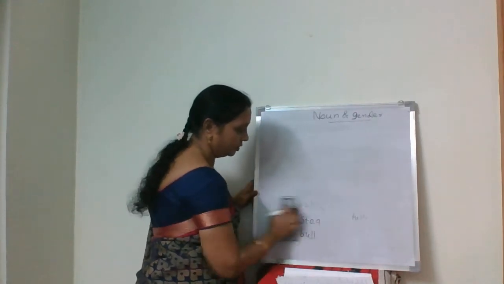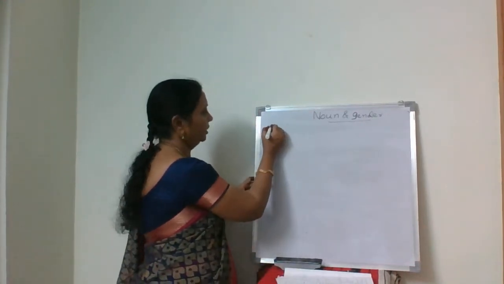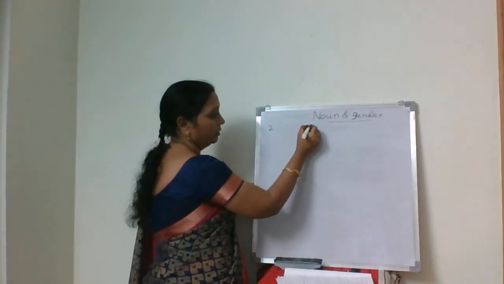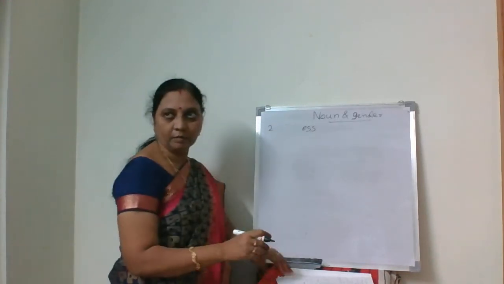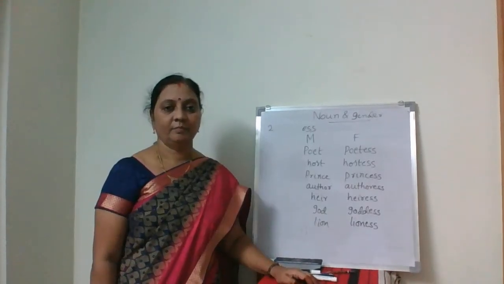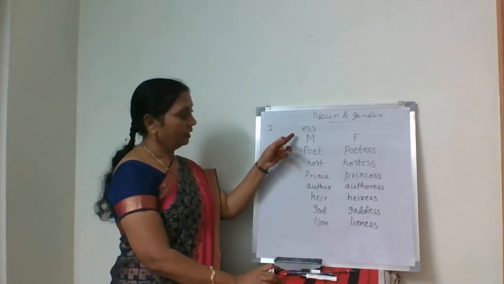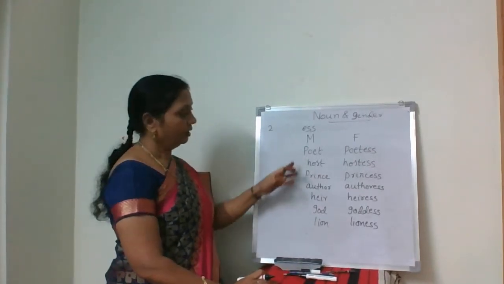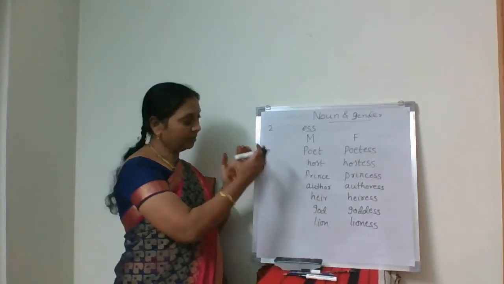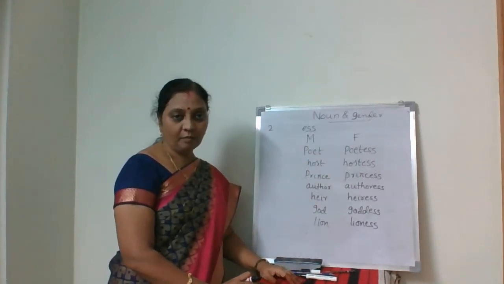So first we get different words. Then the second one, words ending with ess. In masculine gender, if poet is there, to make it feminine, what are we doing?